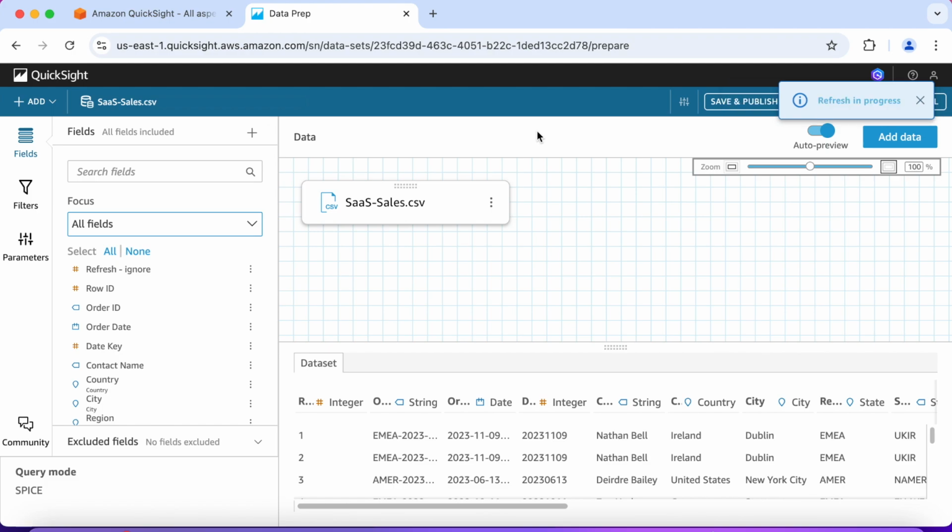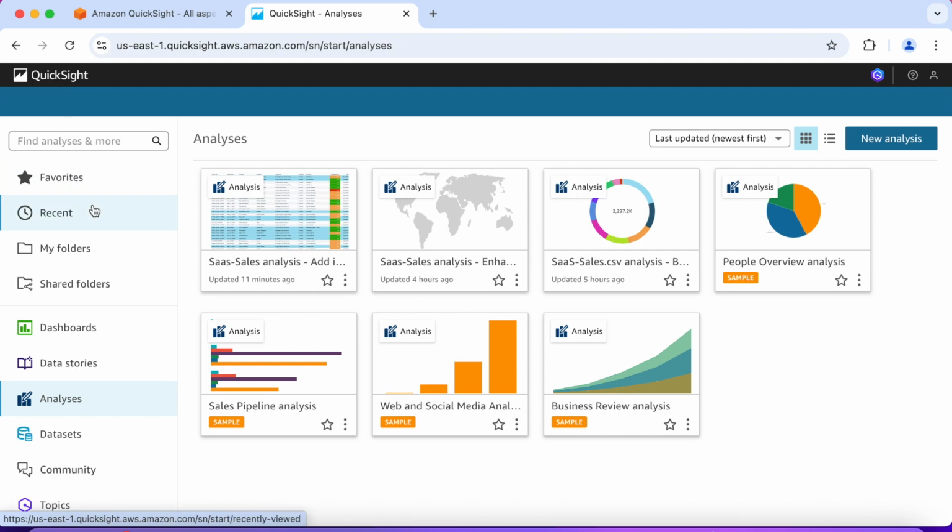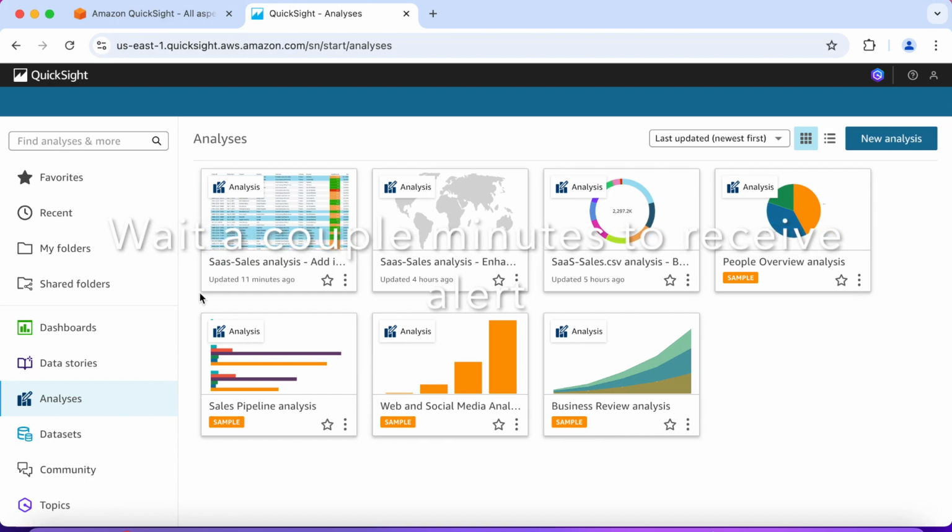Click save and publish. Okay, QuickSight icon to take us back. And you want to give it a couple of minutes to trigger and send the alert. But I fast forwarded for you for this demo.